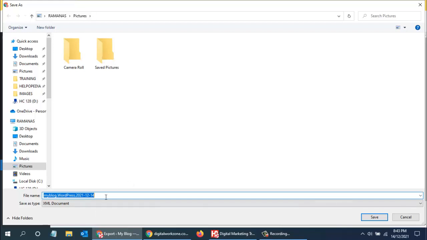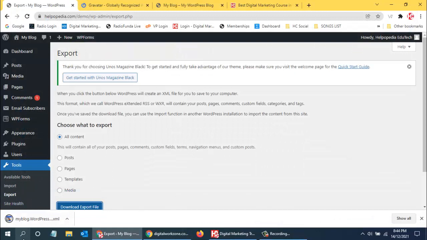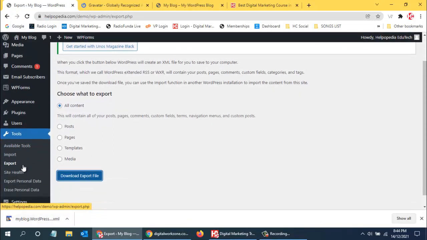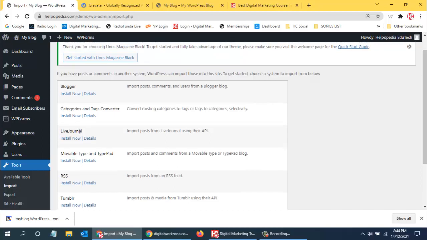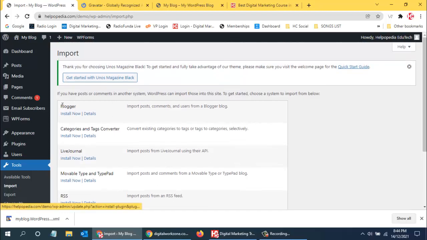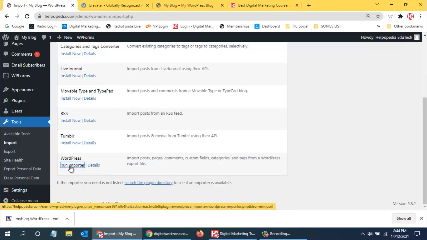So this is the file which I can download, and whenever I want to upload it on the website, I can just import this. At that time I go to import and select the file where I have stored it. There are various options for where I want to import from, whether from Blogger or another category such as a converter. We are using WordPress, so I'll use WordPress, installing the WordPress importer. Once this is installed, I can say run importer.